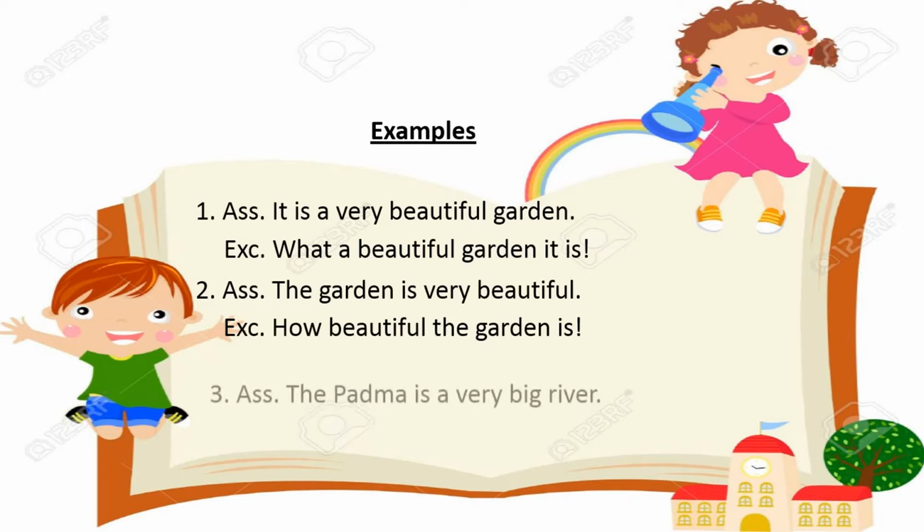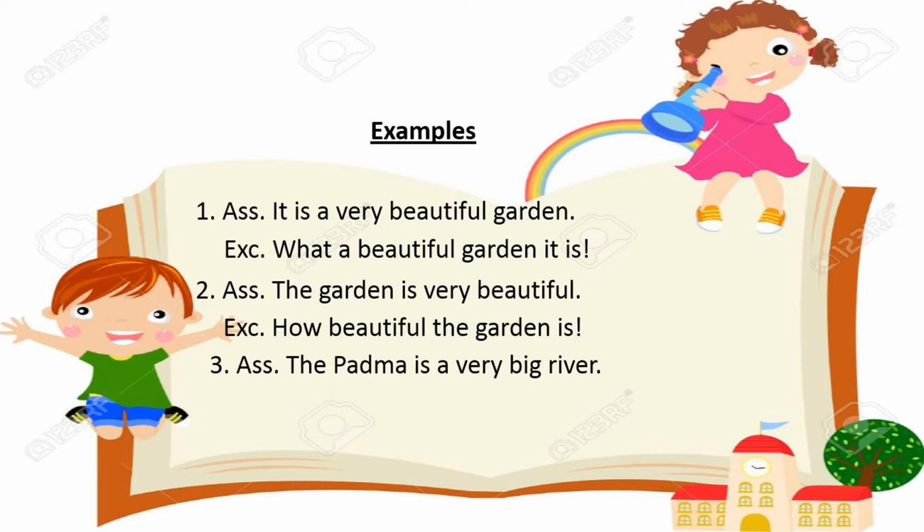Okay, so another example. Assertive: the Padma is a very big river. So you know that if you find an article a or an in a sentence, then you have to write what. So in this sentence we can find the article a. So we will write what. So: what a big river the Padma is. So this is the rule. This is the most difficult rule to change assertive into exclamatory. So just try to remember this rule, otherwise any other rule will not disturb you as this rule will.